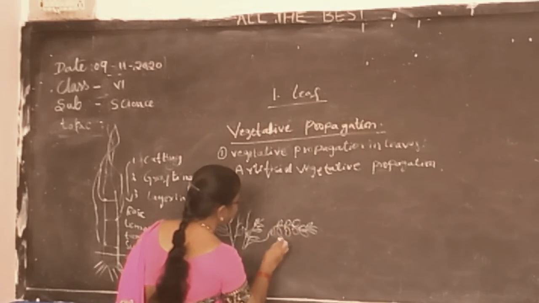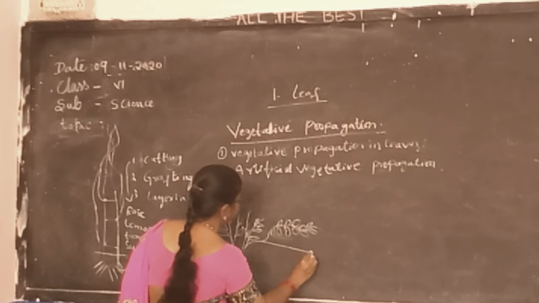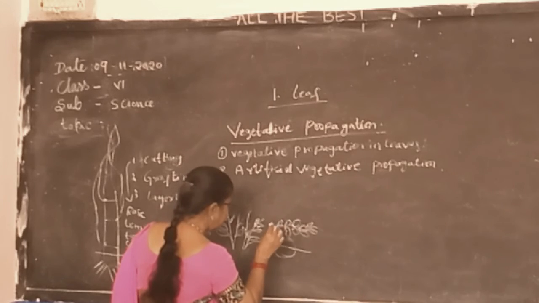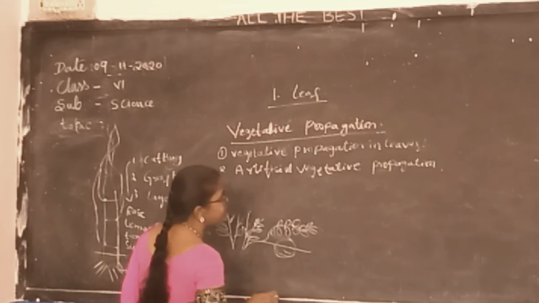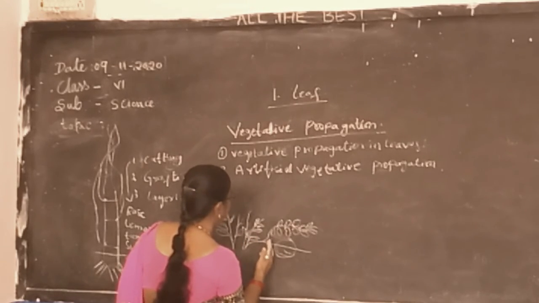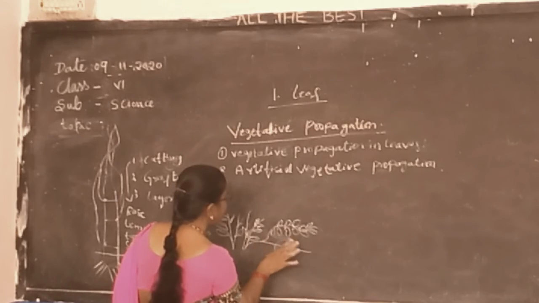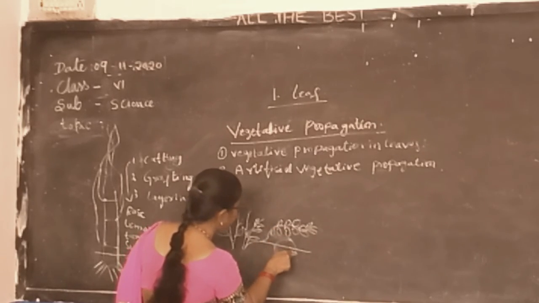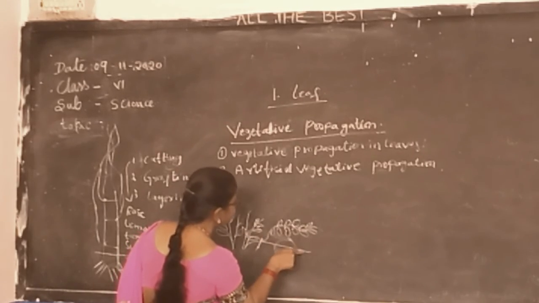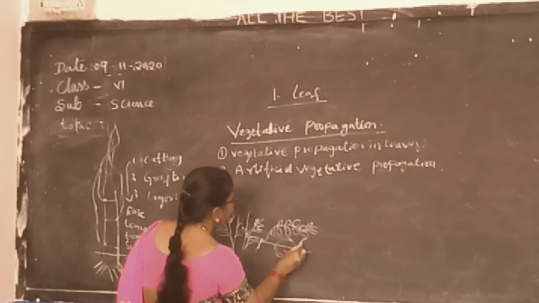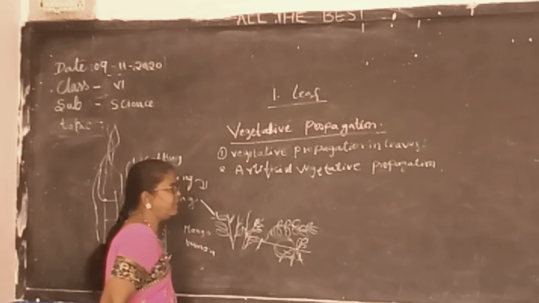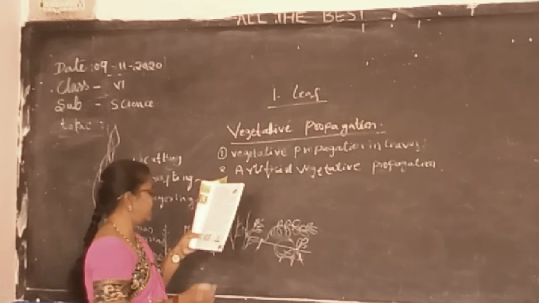We have to bend this part to the ground, keep some soil on it, and keep some weight on that for some days. After some days, we cut this part from here. The part which was bent into the soil can be cut from here. Now it is living independently. From this part which was in the soil, a new plant will grow; the roots will develop here and the plant will develop. So this is known as layering.